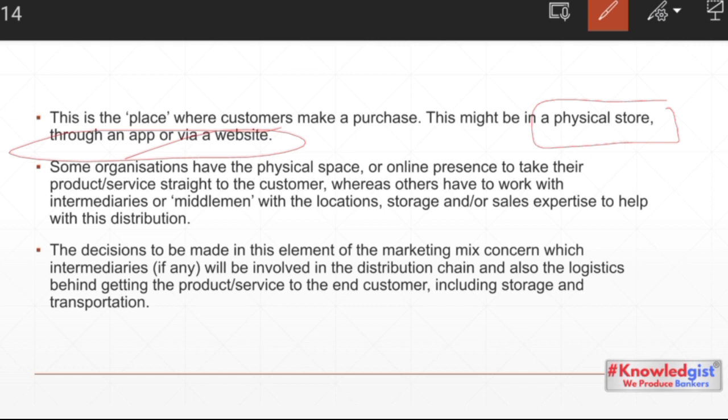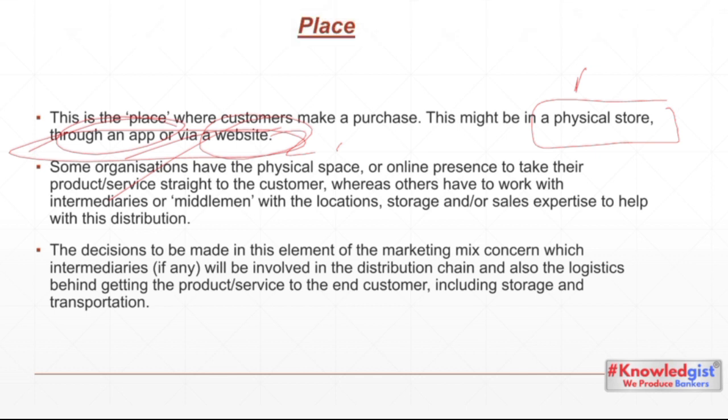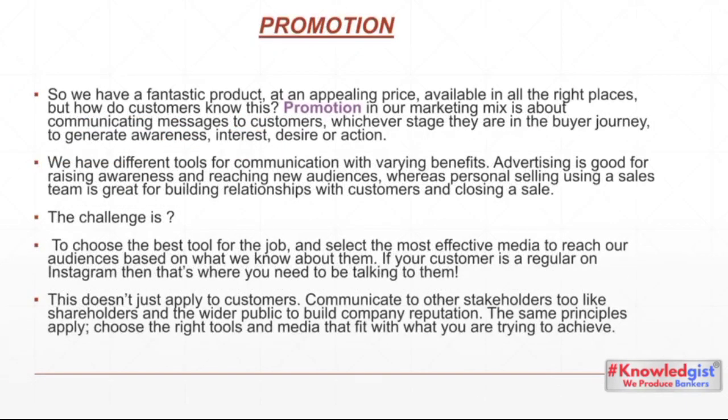Now the next thing which comes into our mind is where we can find that product, and we can find these products only at two places. It can be a physical store, or it can be a virtual store, and virtual stores include online apps like Flipkart and Amazon. These kinds of apps and websites are virtual stores through which we can find our product. So product, place and price, these are the three P's we have discussed till now, which are very important for marketing.